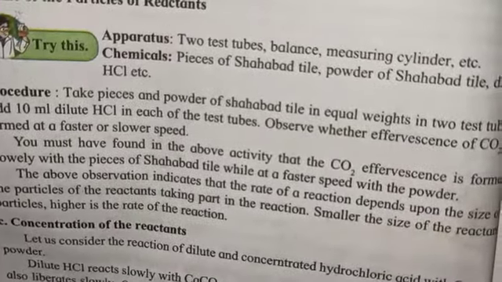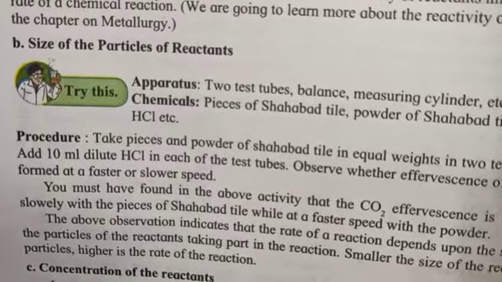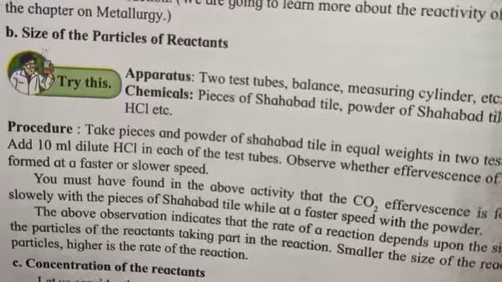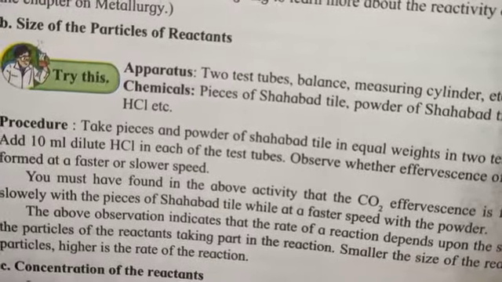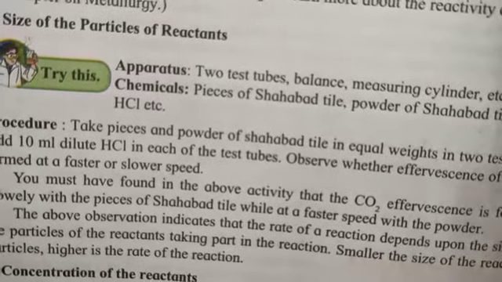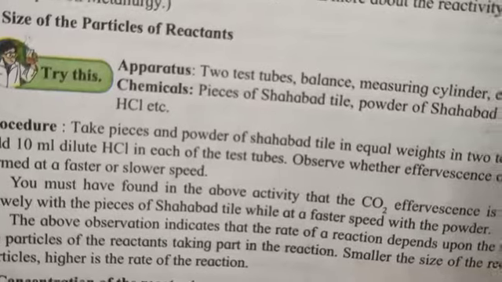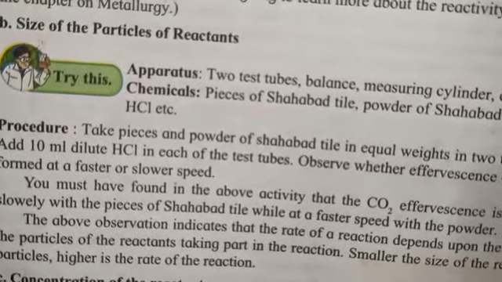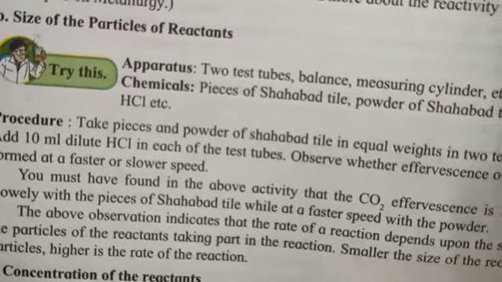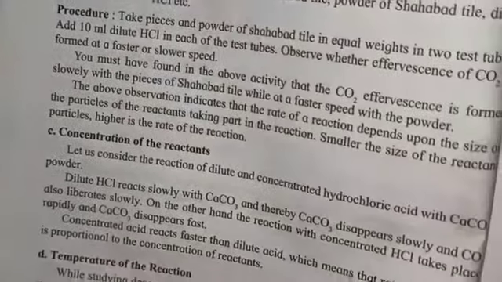If the size of the particles is very small, then the speed of reaction is faster. If the size is more, then the speed is slower. It means if we take pieces, then it is a slower process, but if we take powdered form, then it is a faster process. Then third is the concentration of the reactants.